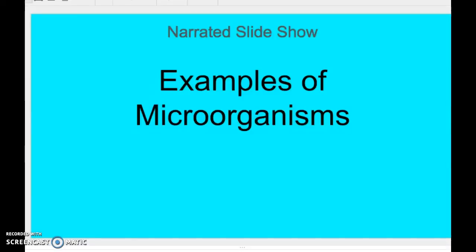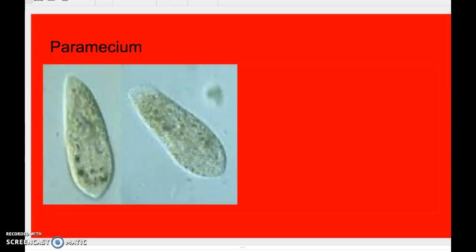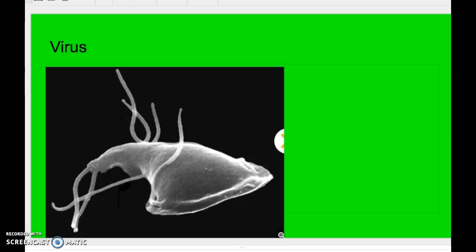This is a narrated slideshow giving examples of microorganisms. The first microorganism is a paramecium. It comes from the protist kingdom and is an example of an animal-like microorganism. It's classified as such because it can move around, reproduce, and eat and digest food.